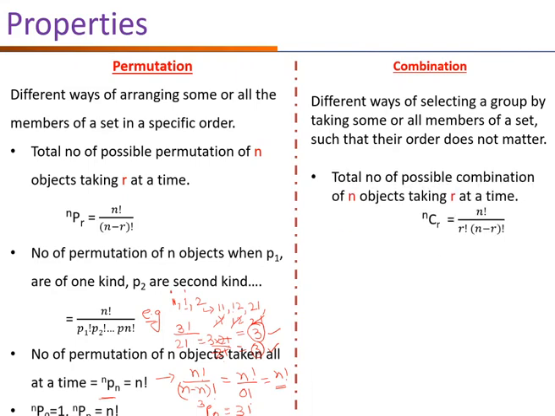If the total number of possible combinations of n objects taking r at a time is represented as nCr, it equals n factorial upon r factorial multiplied by n minus r factorial. One property of combination is nC0 equals 1 and nC1 equals nCn, which equals 1.